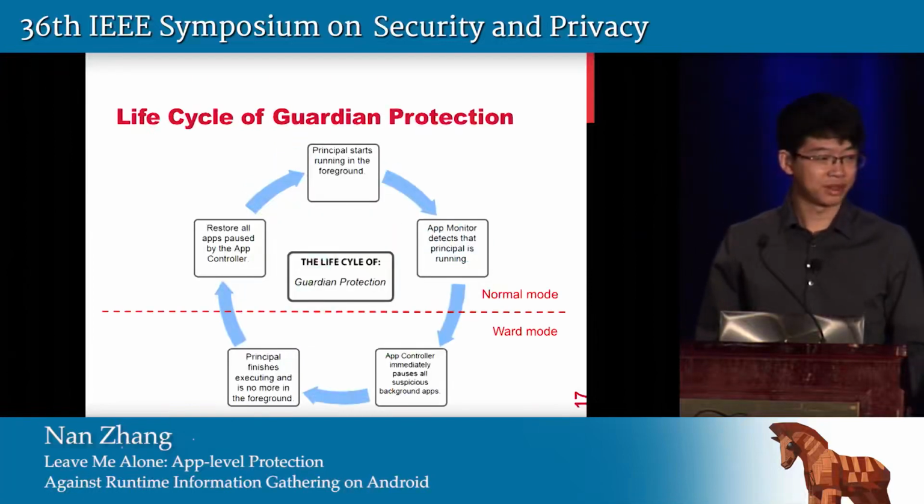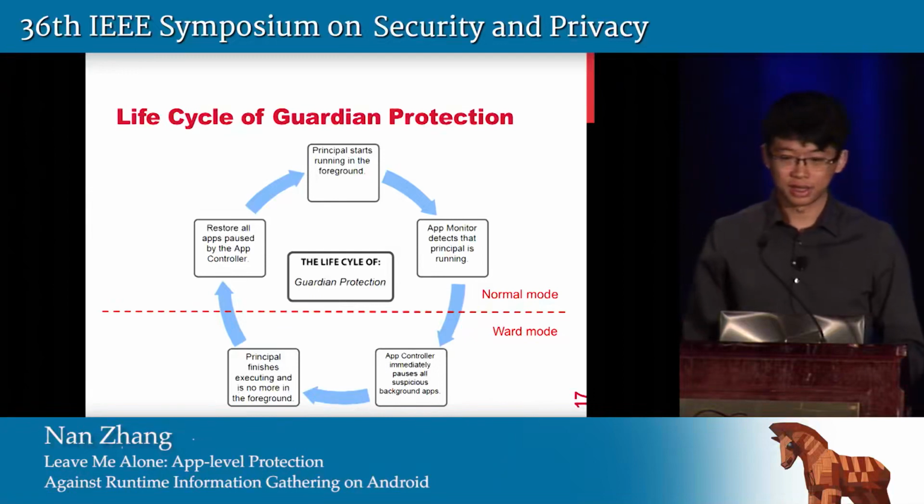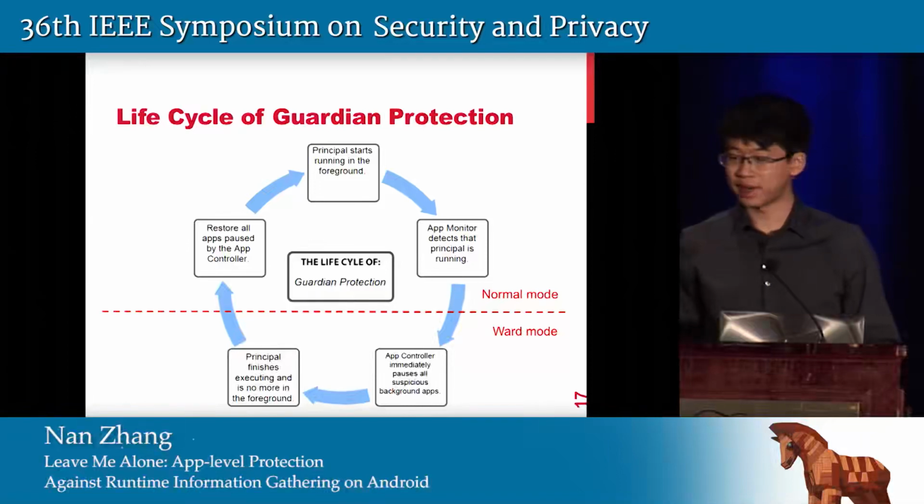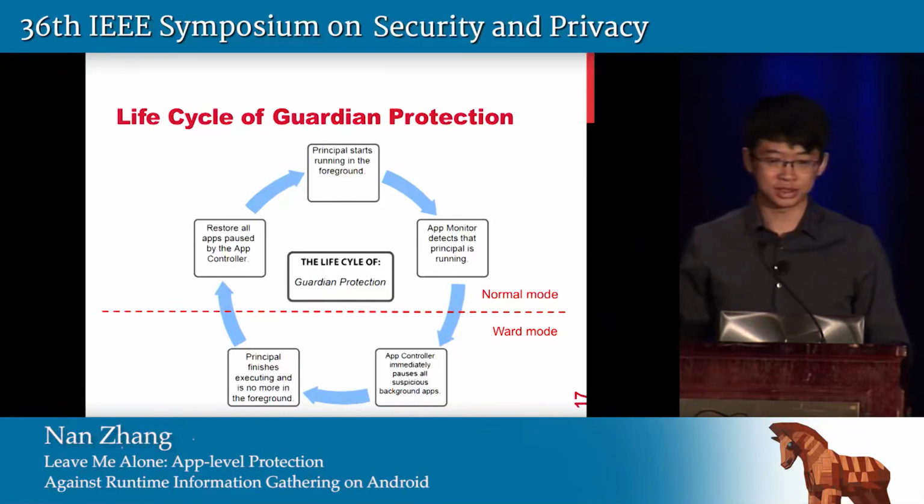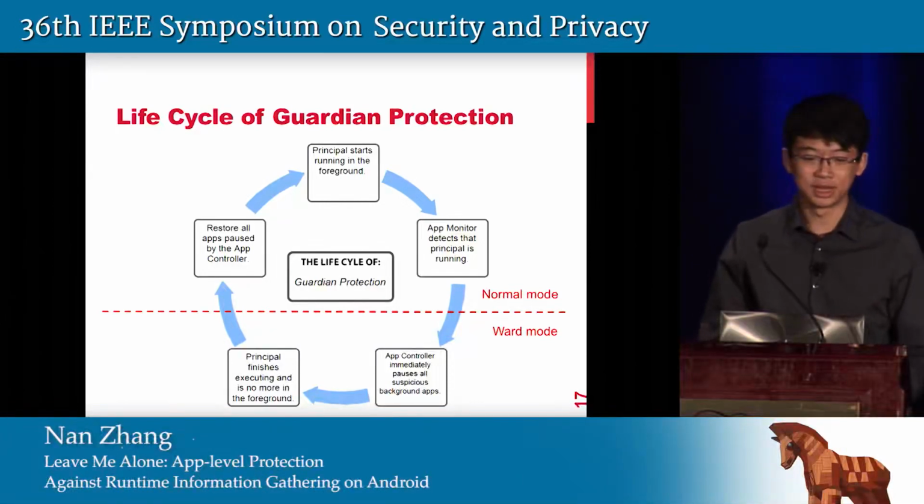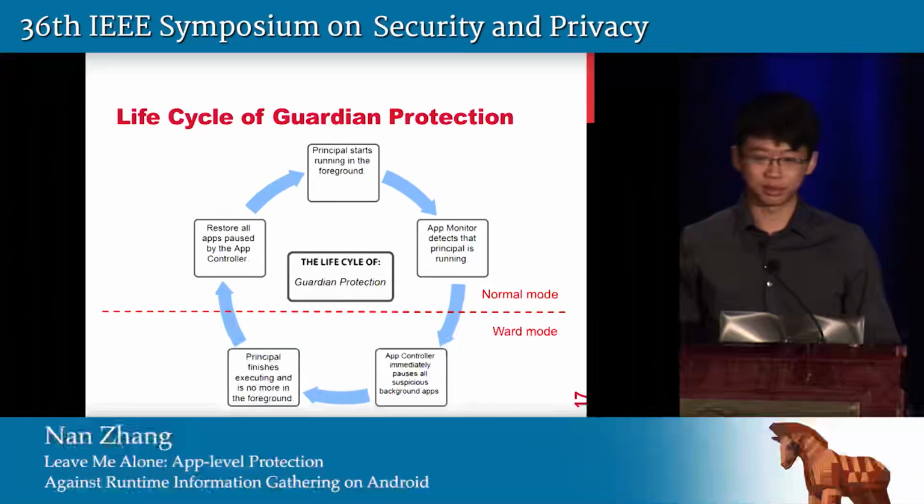From the perspective of Guardian protection for a single principal app, Guardian will enter a mode called ward mode when it detects the principal app is running. Within this mode, Guardian suspends all suspicious background apps. Only after the principal app finishes its job will Guardian exit the ward mode, and it will further clean the public information left behind to ensure that no malicious app will get useful information. Then the suspended apps will be restored by the controller component.